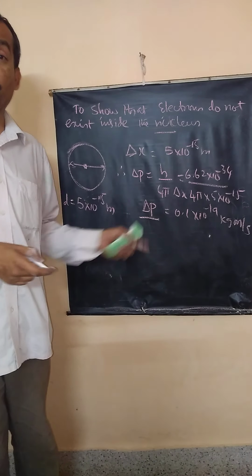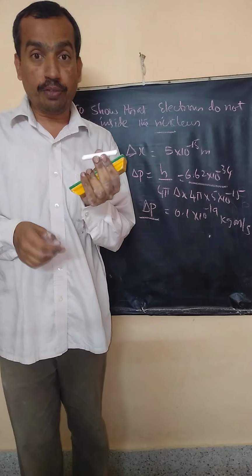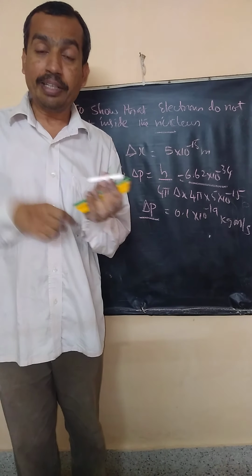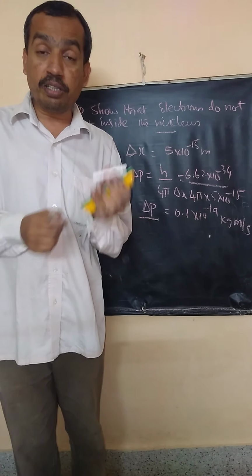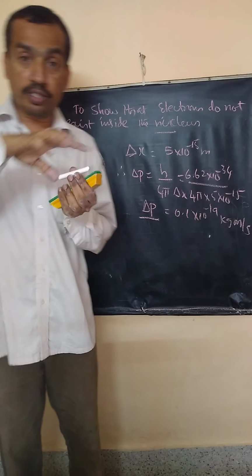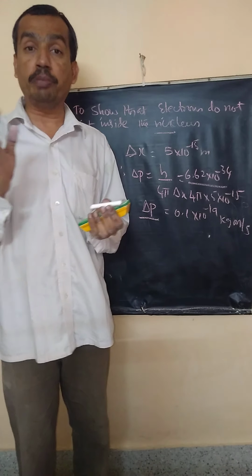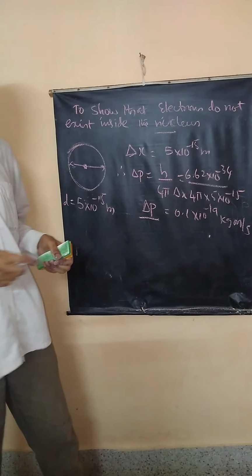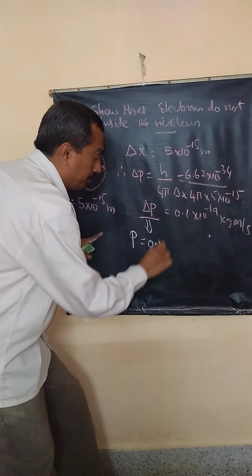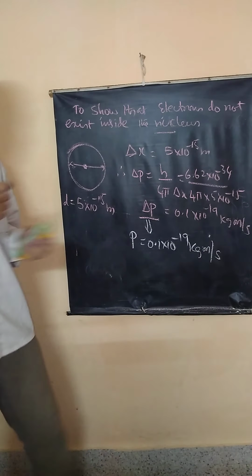If this is the uncertainty, then what could be the actual momentum? Suppose, look at this chalk piece. If 1 millimeter is the uncertainty in the measurement of the length of this piece of chalk, can I say that the length of the chalk piece should always be greater than 1 millimeter? Possible, right? If the uncertainty in the measurement of the length of the chalk itself is 1 millimeter, it means the length should always be greater than 1 millimeter. So, it is a fair assumption that the momentum should always be greater than this value, right? 0.1 into 10 power minus 19 kg meter per second.